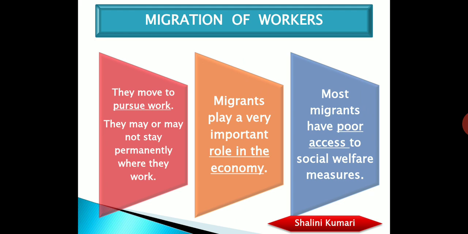So these migrant workers are not provided with proper social welfare benefits. Now that is an irony.